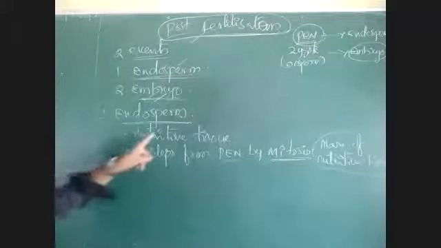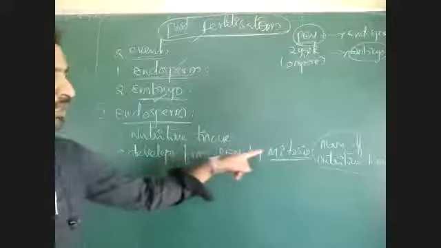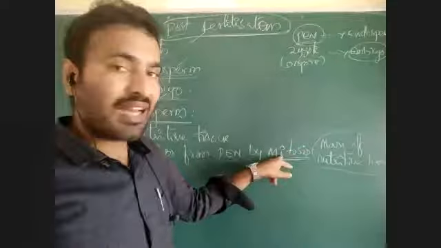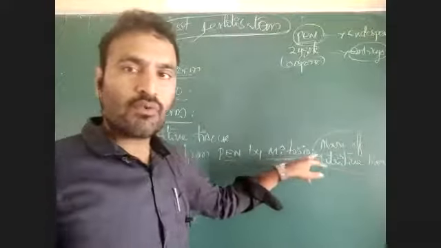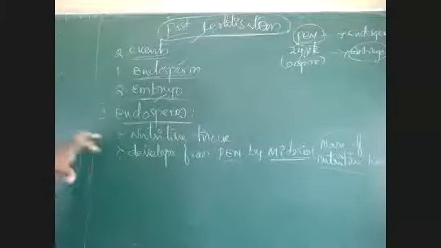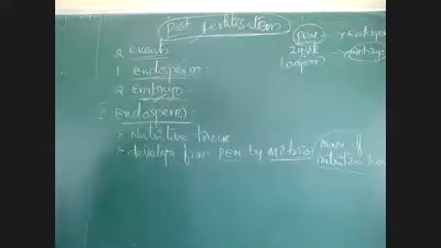This endosperm is a nutritive tissue developed from the primary endosperm nucleus by mitosis. Mitosis is rapid, and with mitosis there is formation of a large amount of nutritive tissue.